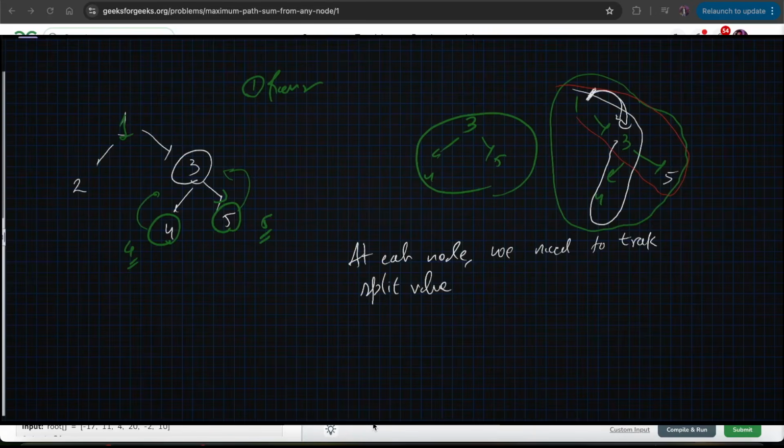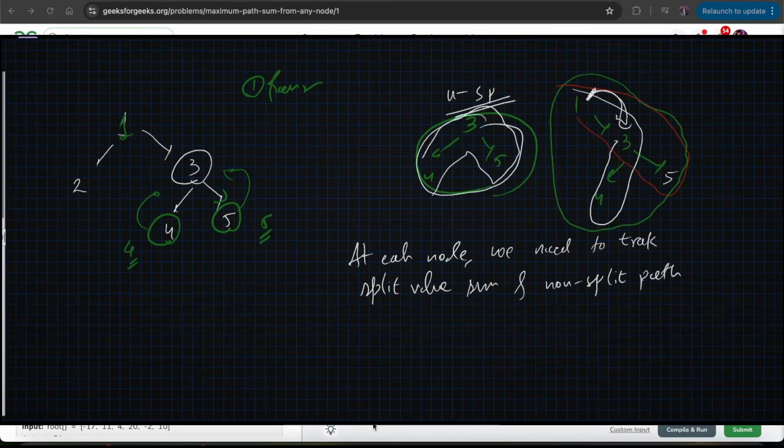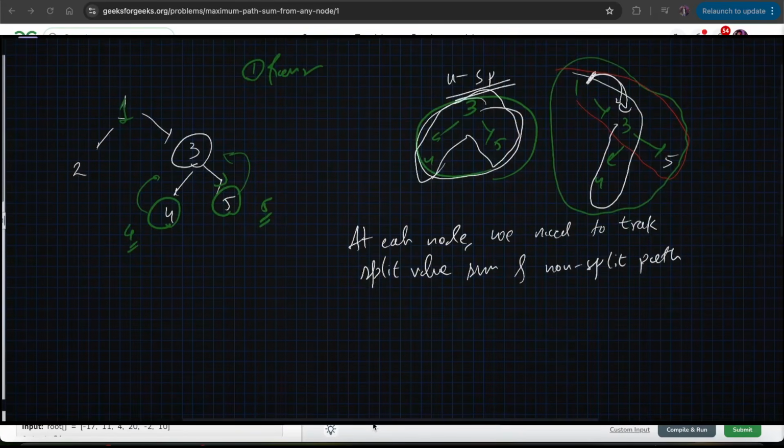So the split path value sum and the non-split path. So what is a non-split path? This one is the non-split path example, in which we take all 3, 4 and 5 and it forms a path like this, right? And when we go to our previous parent call, then we need to return this value, right?